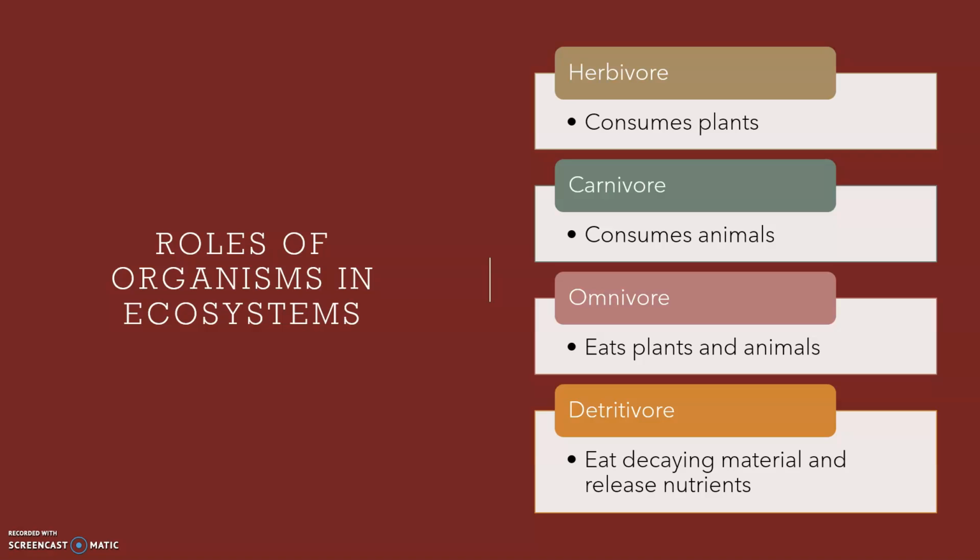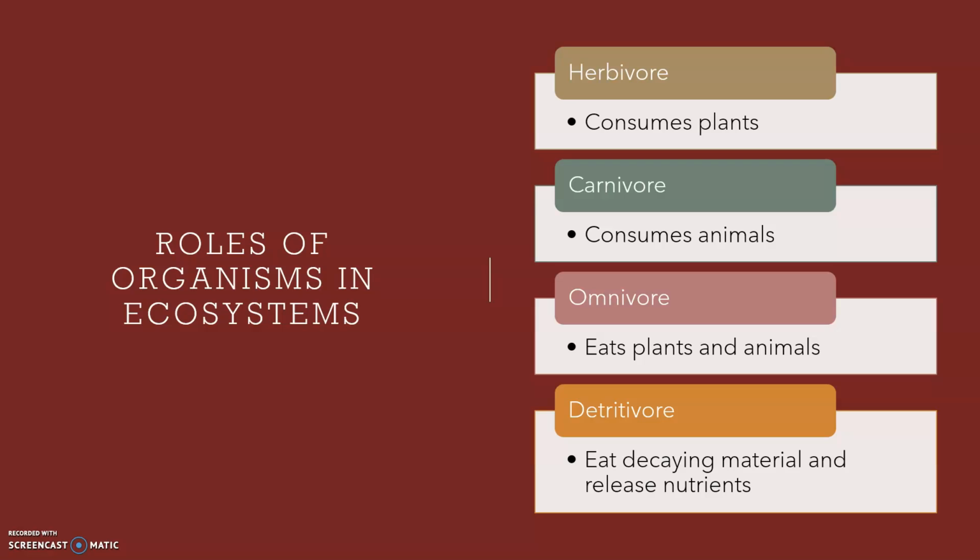Consumers can be broken down into smaller categories. Herbivores consume plants. They obtain their energy from producers, who get their energy from the sun. The prefix herb means plant, so it makes sense that herbivores consume plants. Carnivores consume animals. The prefix carn means flesh, so carnivores are eating other animals. Omnivores consume both plants and animals. The prefix omni means all.